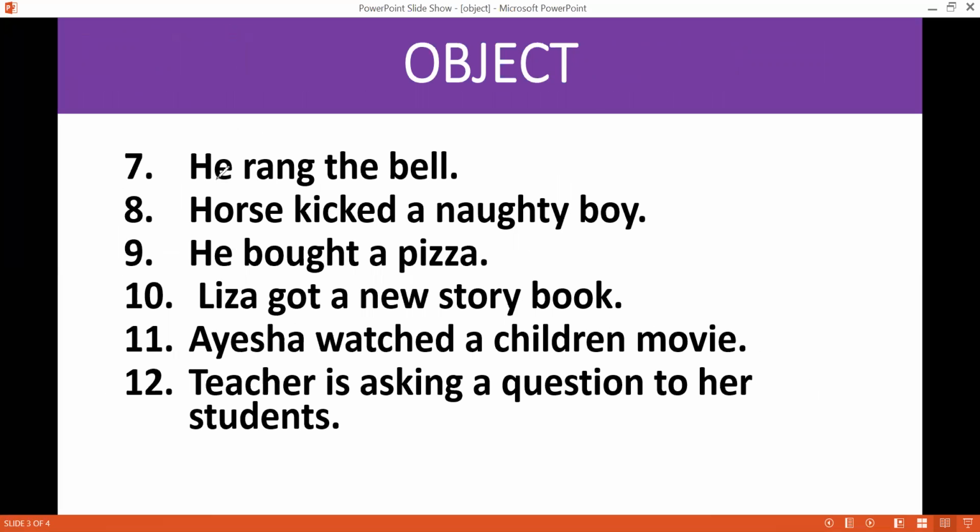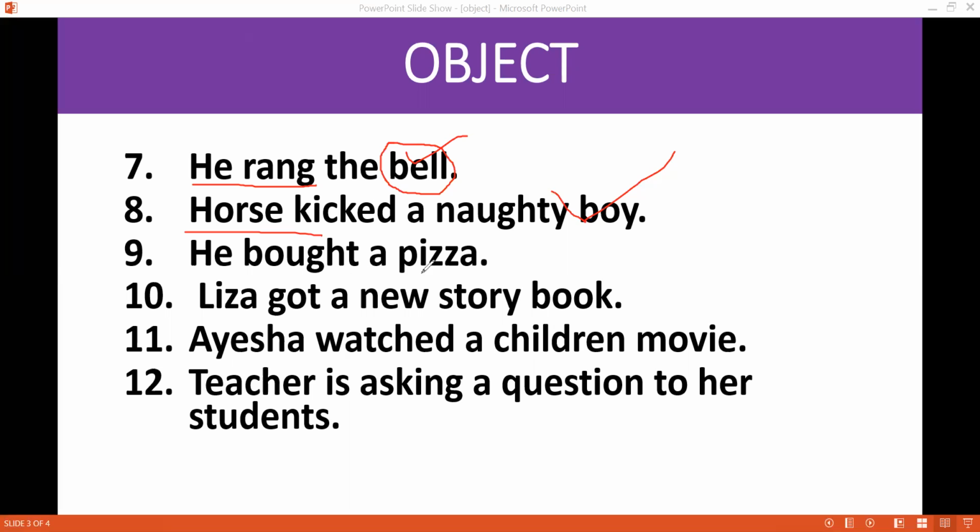He rang the bell. He did an act, and that act was directed towards a bell. Bell is the object. Horse kicked a naughty boy. Horse did an action. Who received that action? This naughty boy. The naughty boy is an object in this sentence.